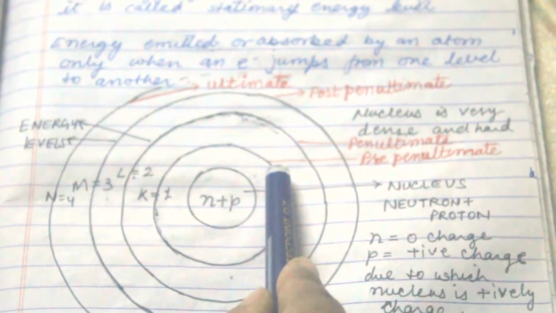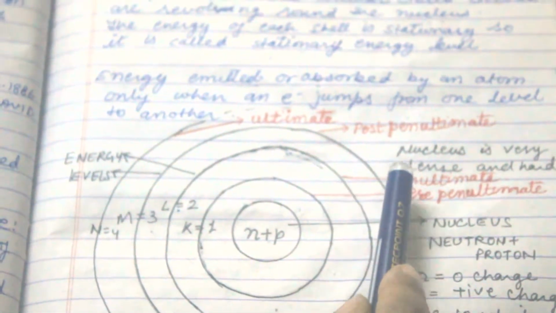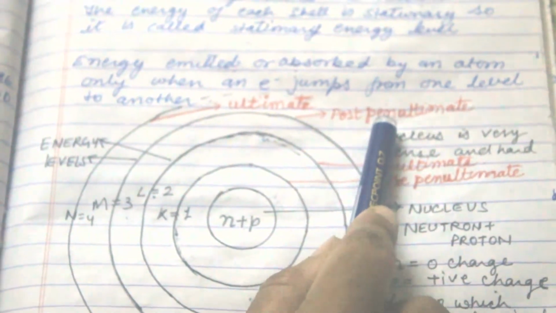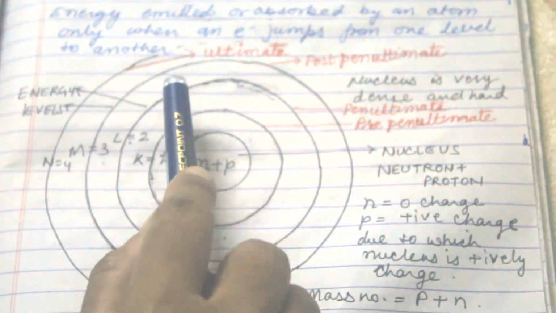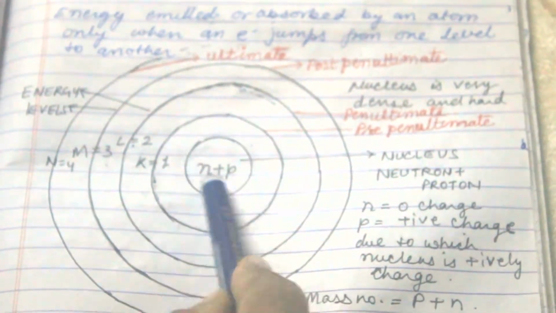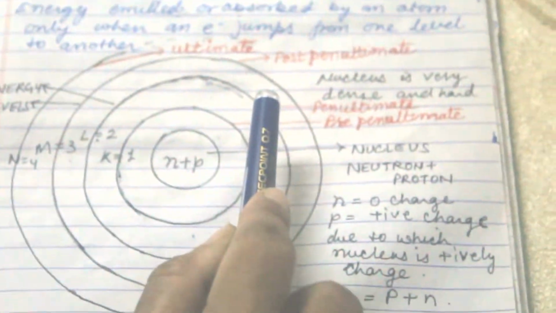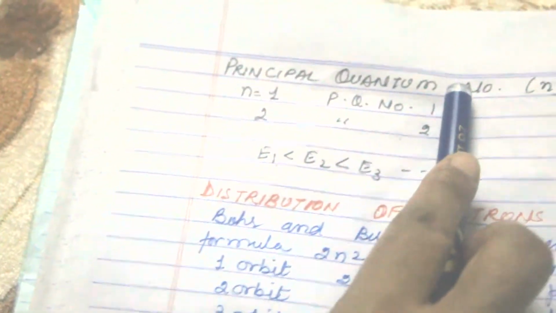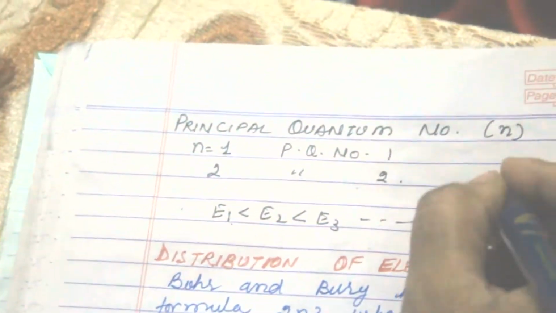The first shell is known as pre-penultimate. The second shell is known as penultimate. The third shell is known as post-penultimate, and the fourth shell is known as ultimate. The nucleus is very dense and hard, and all these orbits have different energy levels. The main thing here is known as the principal quantum number. It is denoted by n.